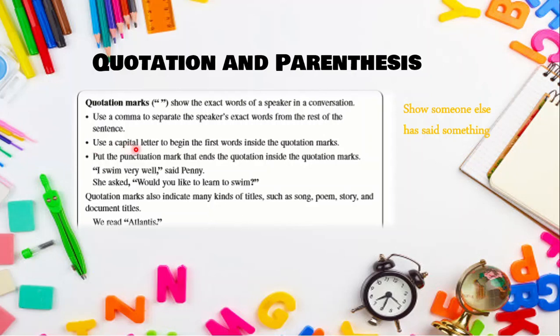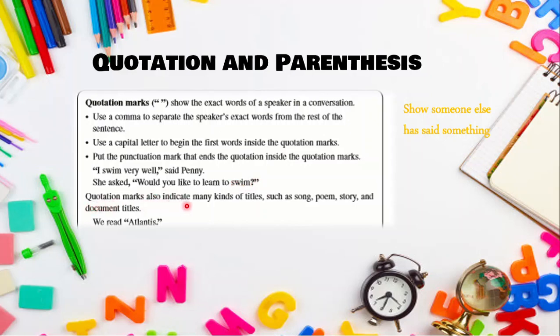Use a capital letter to begin the first word inside the quotation marks. The first letter of the first word in the quotation mark must be capitalized. Put the punctuation mark that ends the quotation inside the quotation marks. You have to put the punctuation, let's say the comma or the question mark, inside the quotation.